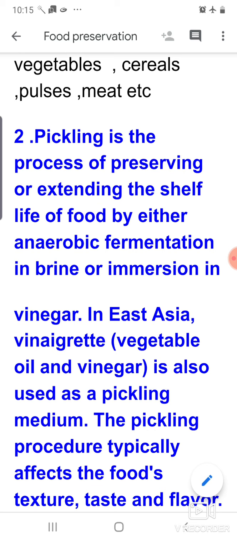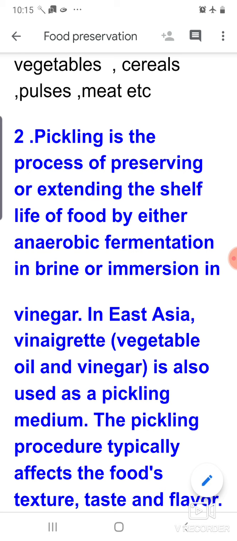In this process, first of all, salt is added to the raw mango or the lemon, and later on we will discuss how salt also acts as a preservative. Sometimes along with the salt, turmeric is also added, because turmeric is an antibiotic, which prevents the growth of microorganisms.